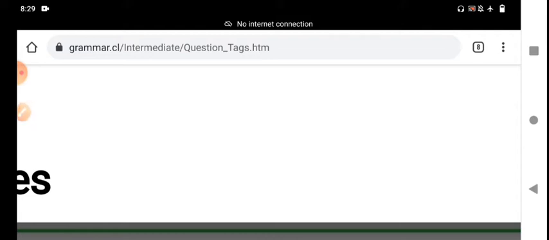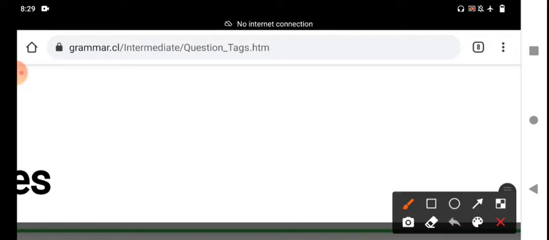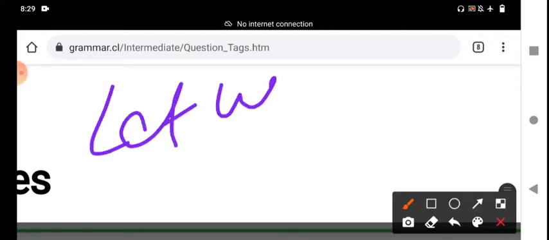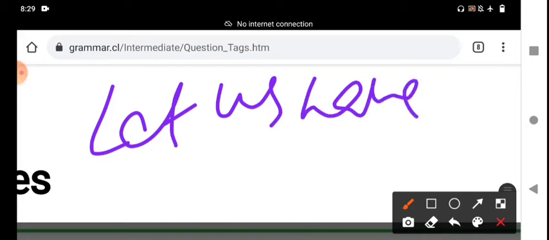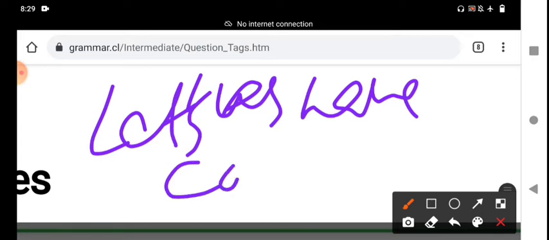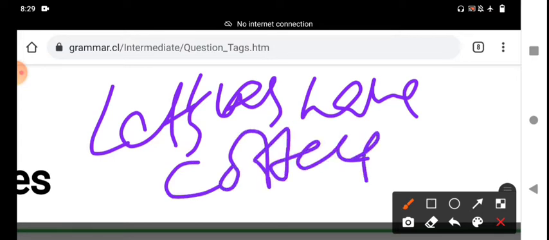For example, let us have a coffee. Let us or let's, with an apostrophe. Let's have a coffee, a cup of coffee. What is the question tag? Shall we?